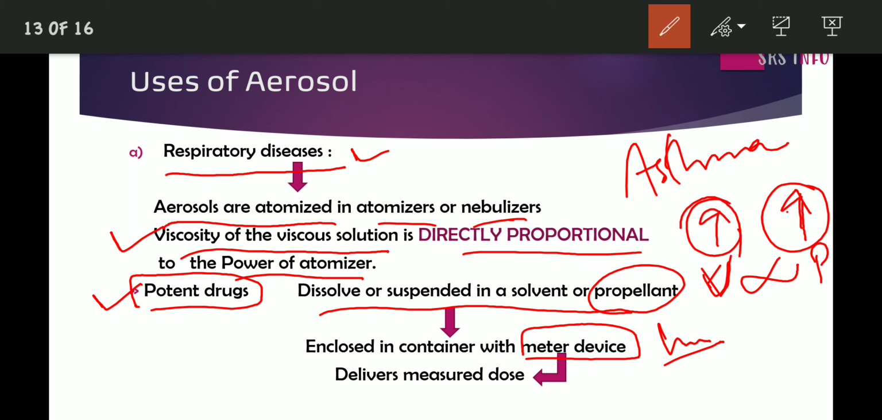When you give the pressure, the unlimited dose may come out, but it should not be allowed because this is a potent drug. So this meter device allows delivery of a measured dose. This is one of the most important points in the cases of potent drugs when we use aerosols in respiratory diseases.